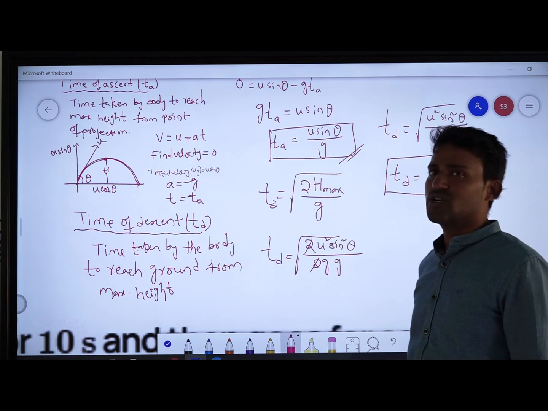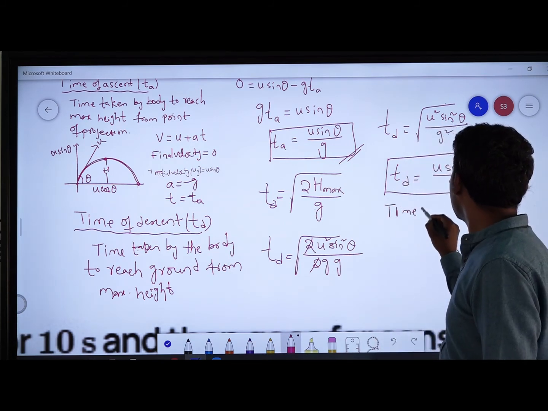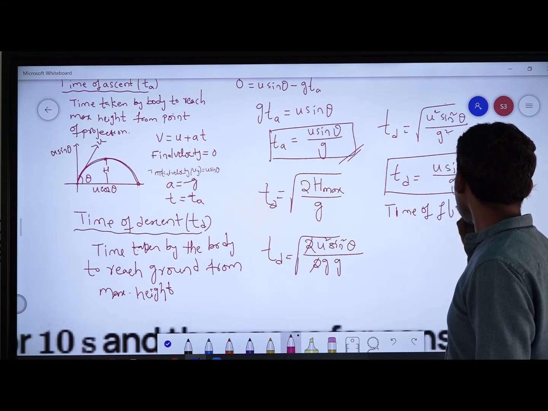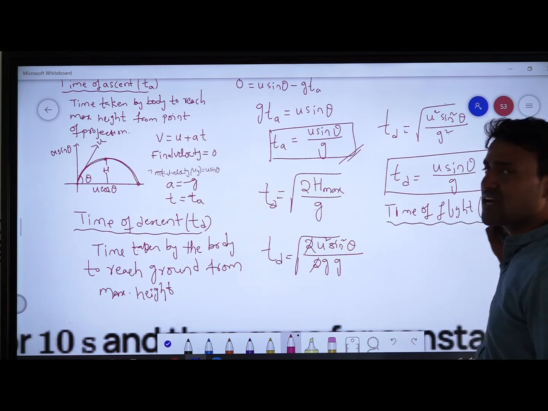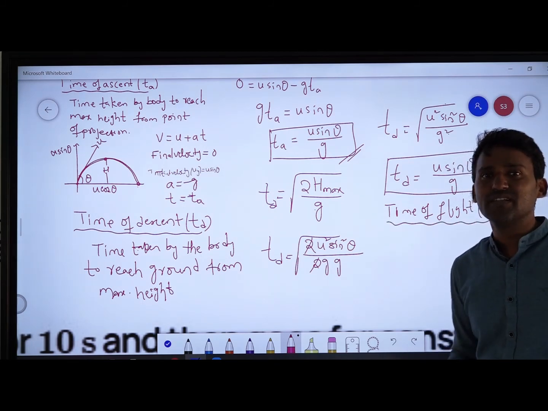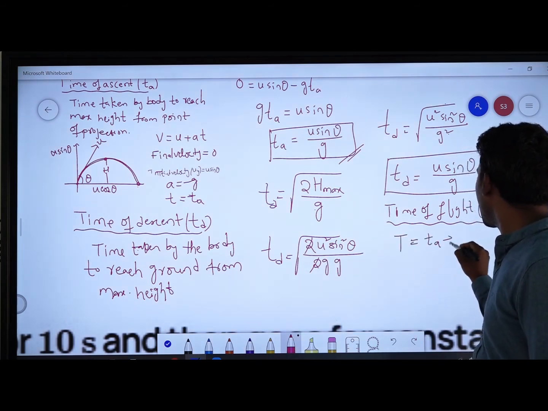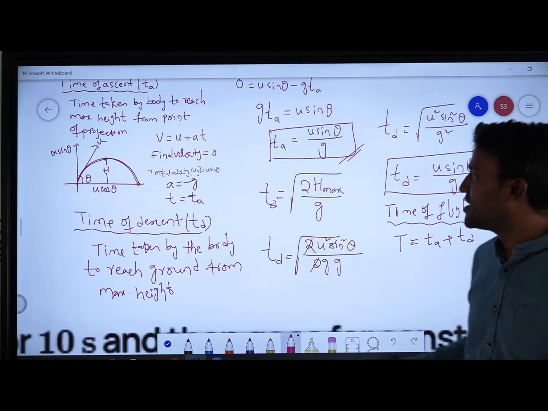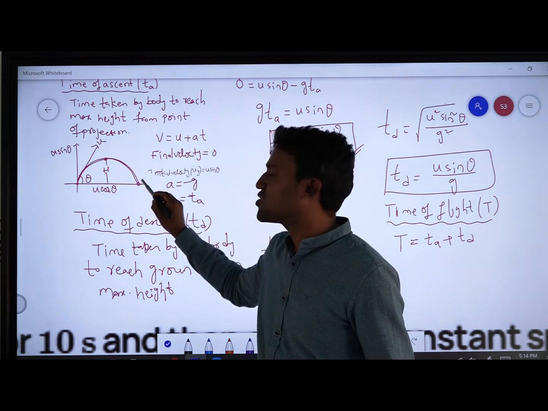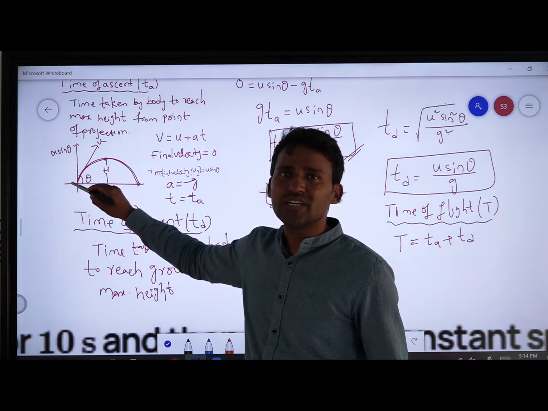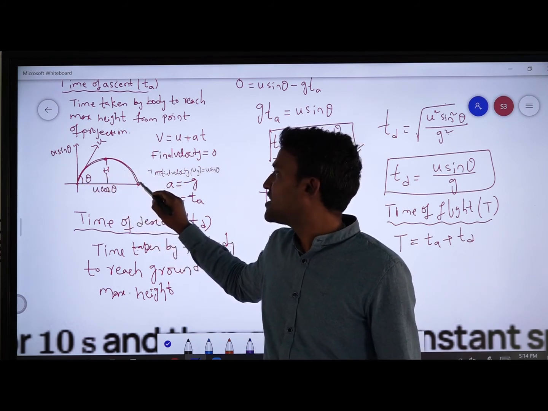Time of ascent is equal to u sin theta by g. Now, time of flight, capital T. The sum of time of ascent and time of descent is called time of flight. From the projection point to the maximum height is the time of ascent. From maximum height to ground is the time of descent. So the total time interval from the point of projection to where the object reaches the ground is called time of